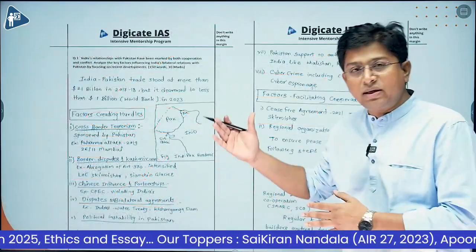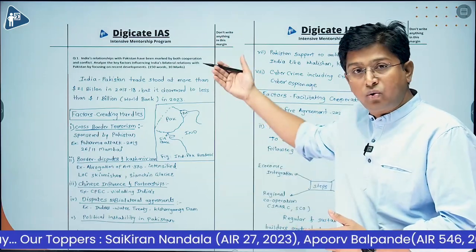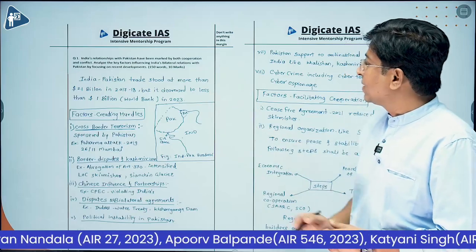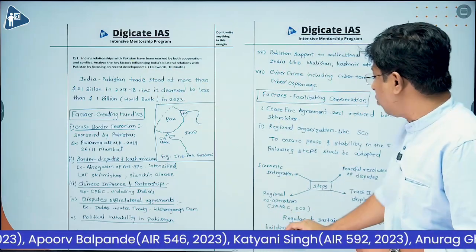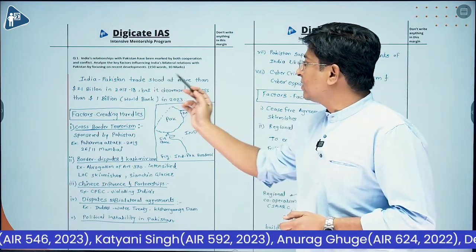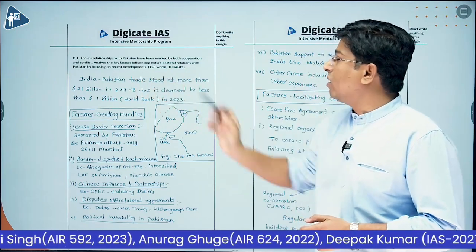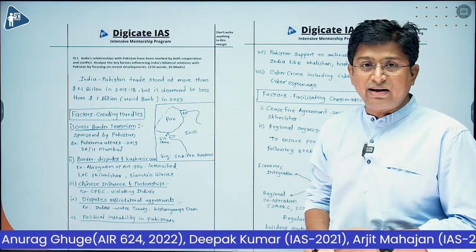So those aspects of answer writing that we have just discussed, we can observe through this answer. There is this question: India's relationship with Pakistan has been marked by both cooperation as well as conflict. Analyze the key factors influencing India's bilateral relations with Pakistan by focusing on recent developments. First, you need to understand the question.